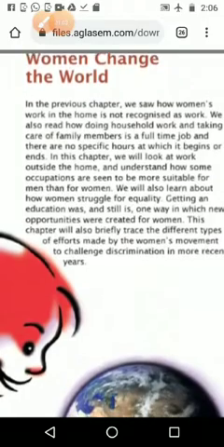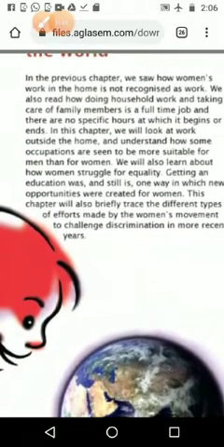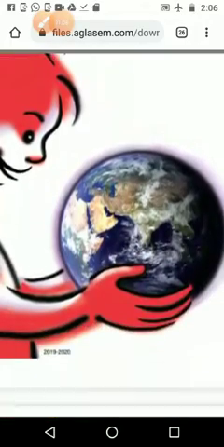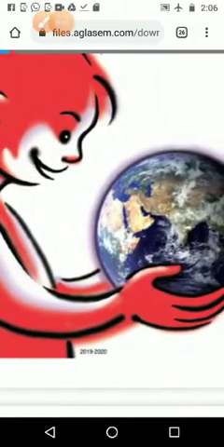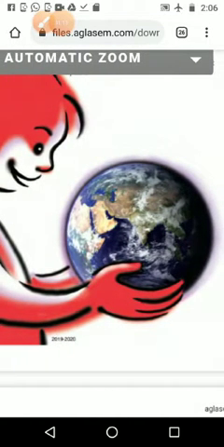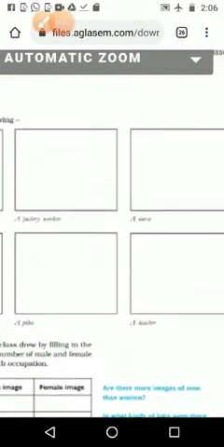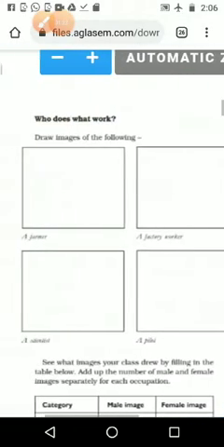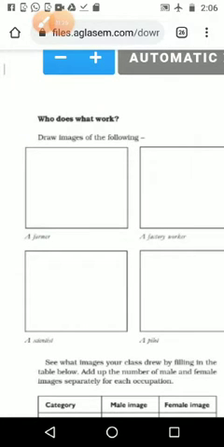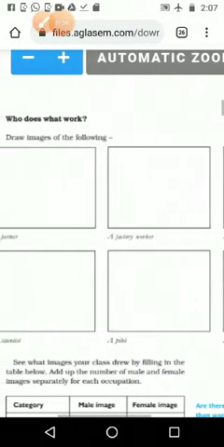So in this lesson we can see the introduction part, taking the last chapter, what all aspects we discussed. And we can see here one very interesting picture. One lady is standing with the globe, the earth, in her hand, and she is going to change it. Then some activity is given: who does what work, the profession names are given downside. Draw the image of the following: a farmer, a factory worker, like that. Six items are given that you want to draw.